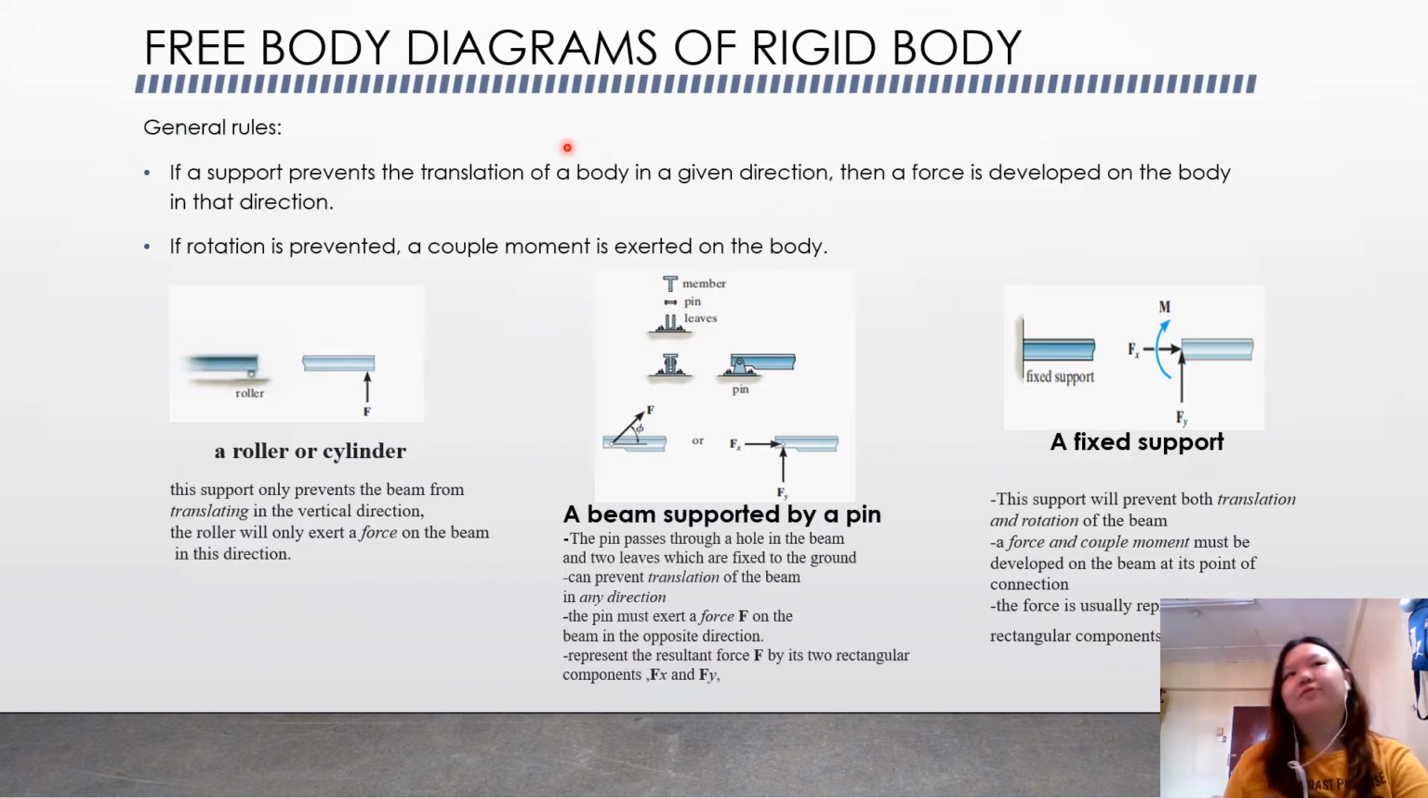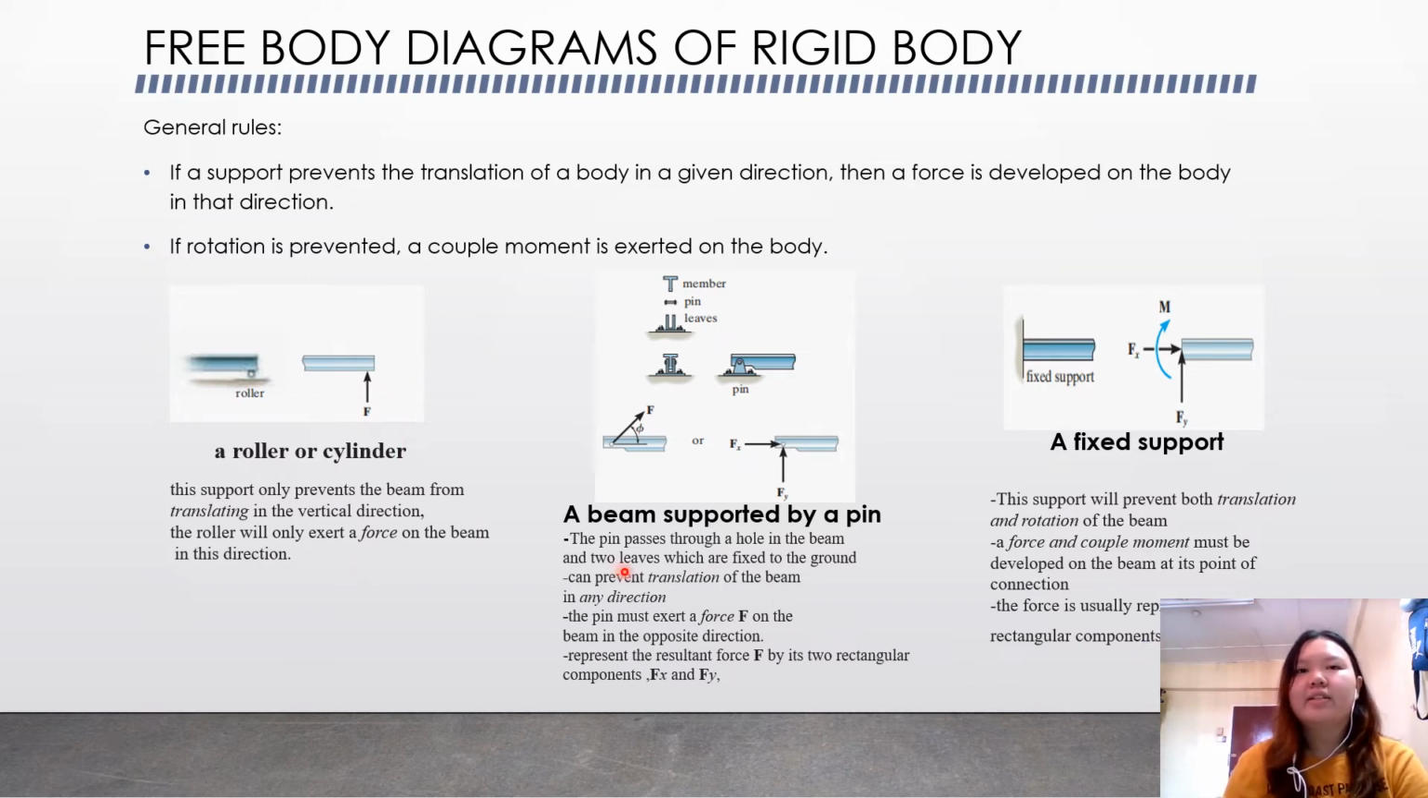Okay, again we have to construct free body diagrams for rigid bodies. So there are two rules. If a support prevents the translation of a body in a given direction, then a force is developed on the body in that direction. If rotation is prevented, a couple moment is exerted on the body. So we have three types here. The first type is the roller or cylinder. This support only prevents the beam from translating in the vertical direction. So the roller will only exert a force on the beam in this direction, which is up.